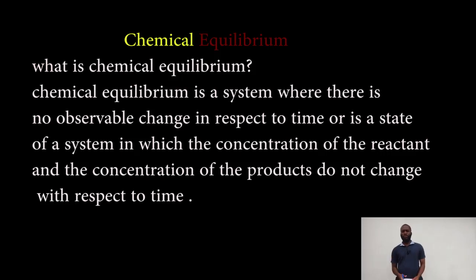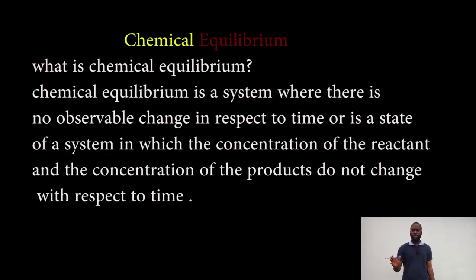This is chemical equilibrium. A chemical equilibrium talks about a state where there is no observable change with respect to time. Or a chemical equilibrium can also be seen as a process by which the rate of forward reaction is equal to the rate of backward reaction, which means they are both happening at the same time.